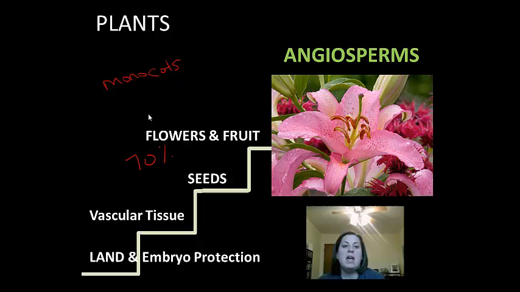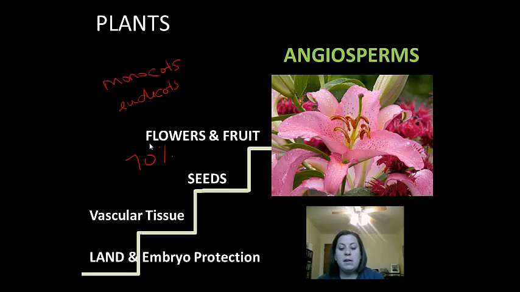Monocots. Now, guys, monocots is short for monocotyledon. We also see the second group are going to be the eudicots. Okay, eudicots is just short for eudicotyledons. And again, we'll talk about these differences a little bit later in future lectures.